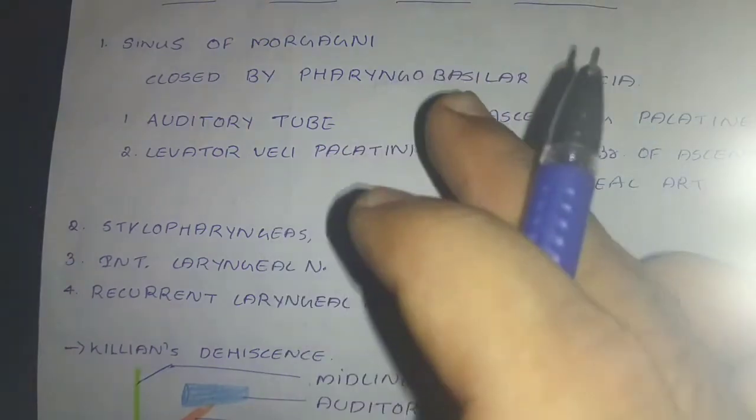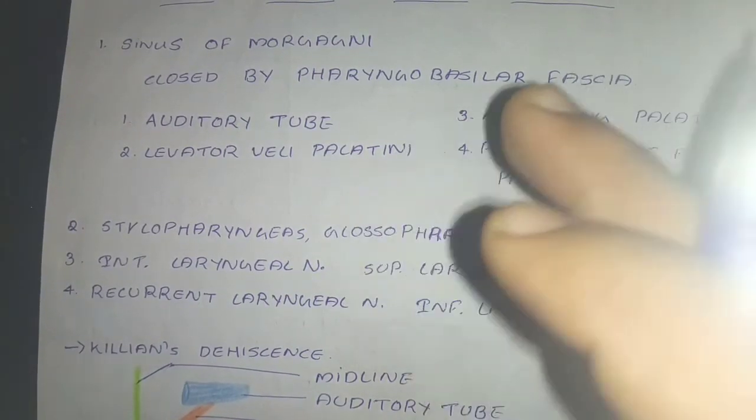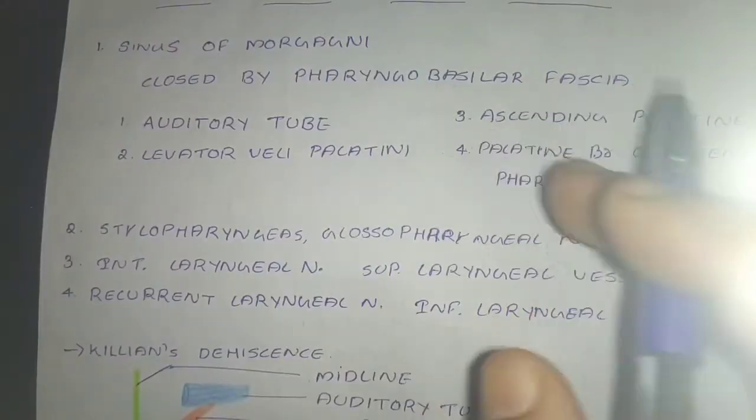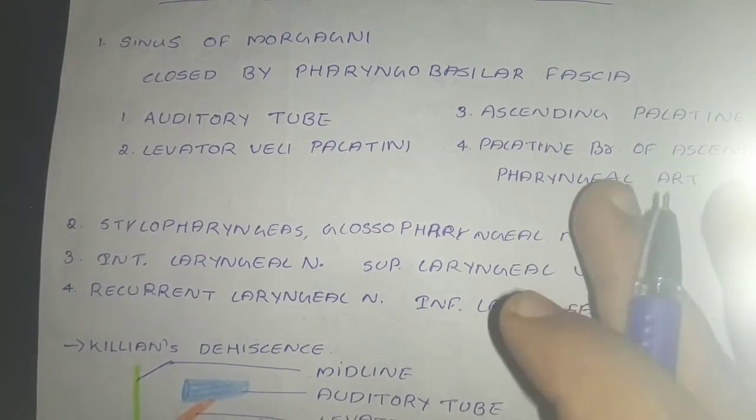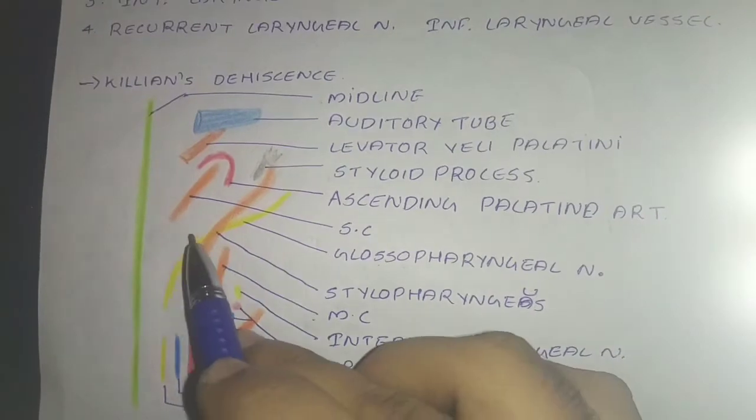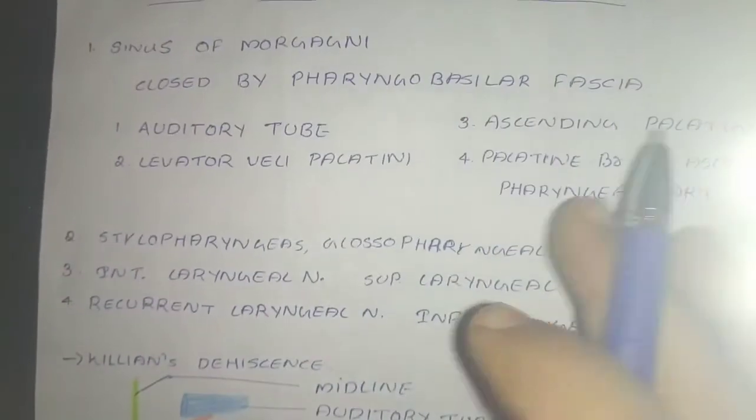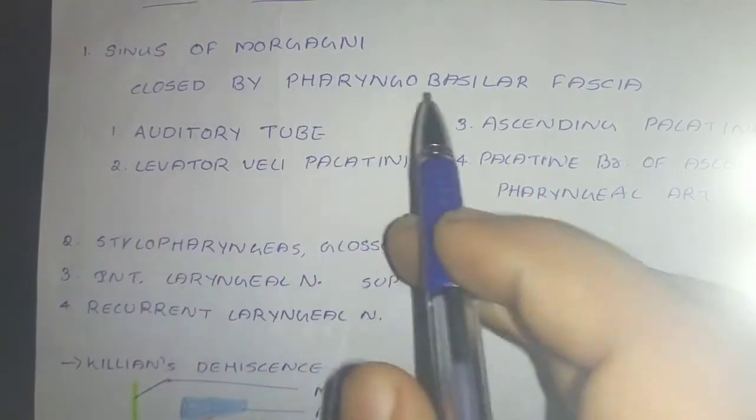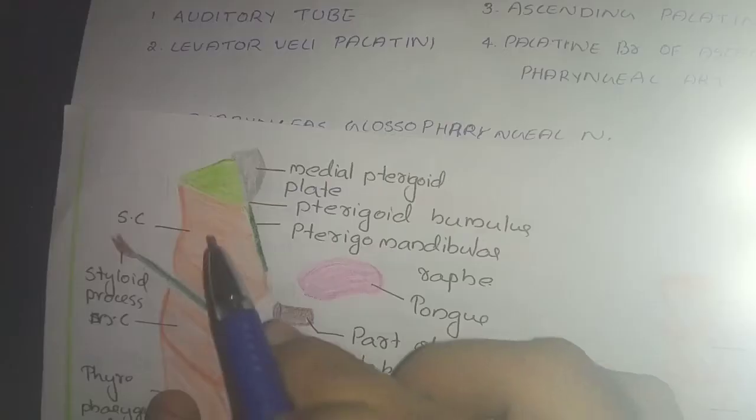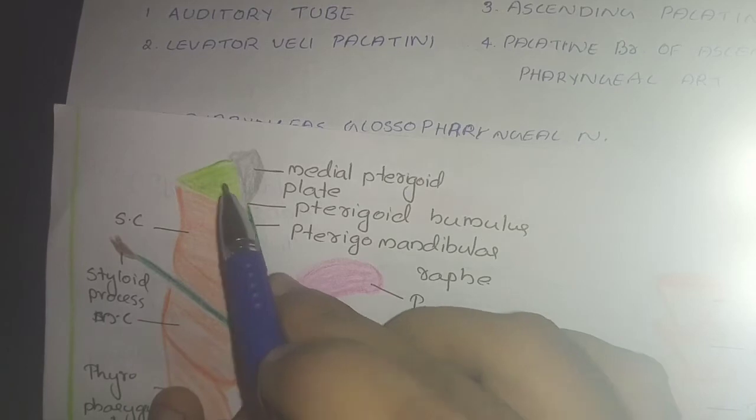those constrictors. So the first thing that you need to know is the sinus of Morgagni. It is the largest gap between the upper concave border of the superior constrictor and the base of the skull. So this is the superior constrictor and the base of the skull. This space is the sinus of Morgagni and it is closed by the pharyngobasilar fascia. We can see this green colored structure is the pharyngobasilar fascia.